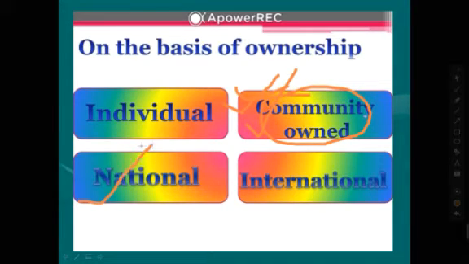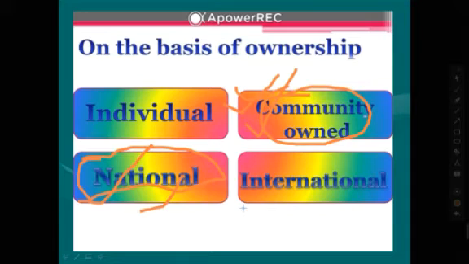National is a type of resources that are used by all the people and citizens that live in our country. Okay, so this is the definition of national resources. National resources are such as the rivers, forest, plants. And the international resources are the types of resources that are used by the international organization, and that are under the international organization, used by all the countries. Other countries also use. Example of international resources: exclusive economic zones.